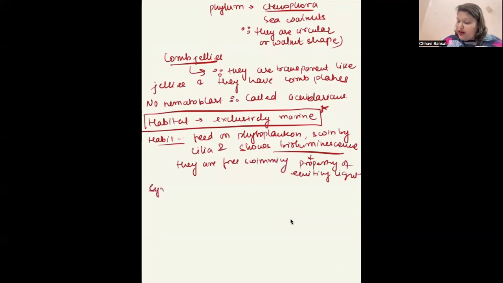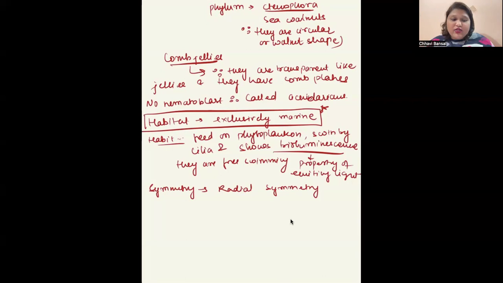Symmetry. This phylum also has radial symmetry. Actually, they are biradial. What does biradial mean? Outside, if you see, they are radially symmetrical. But inside the body, if you see, they are bilaterally symmetrical. So that counts as biradial symmetry. But otherwise, they have radial symmetry.